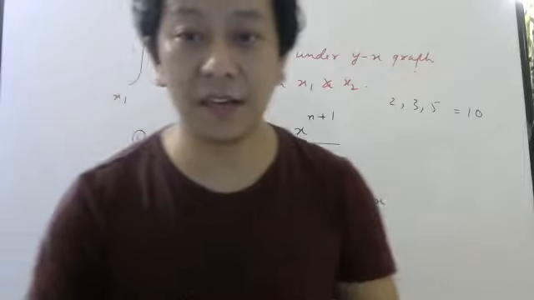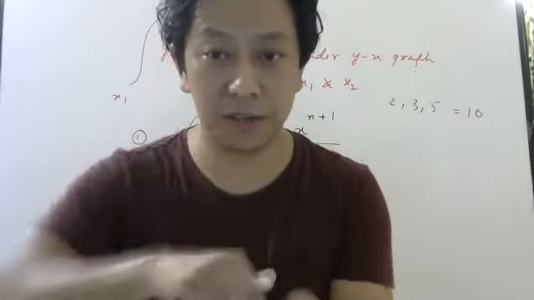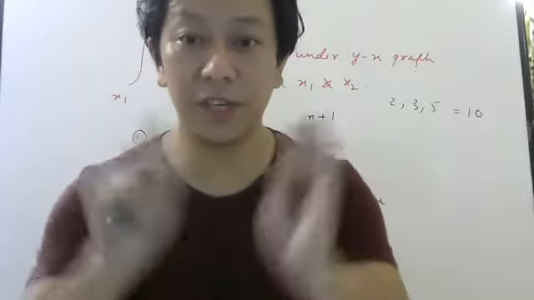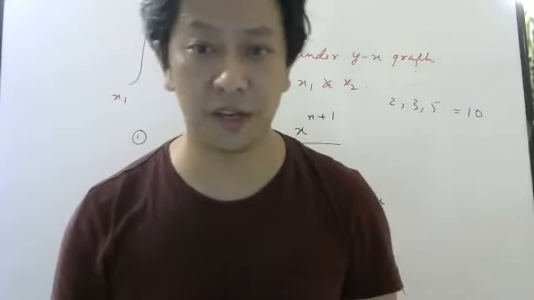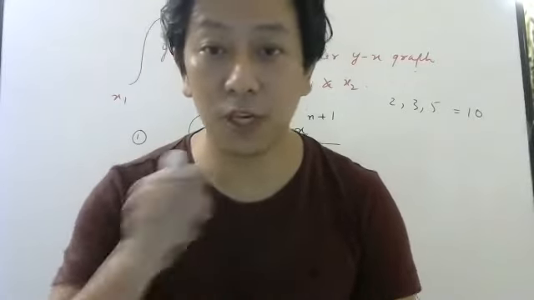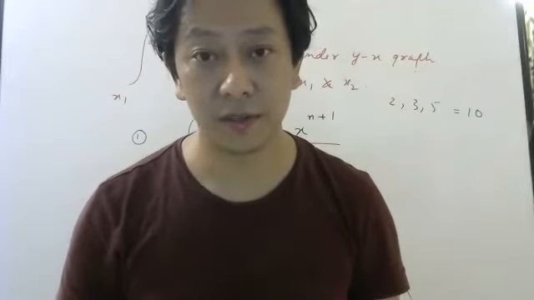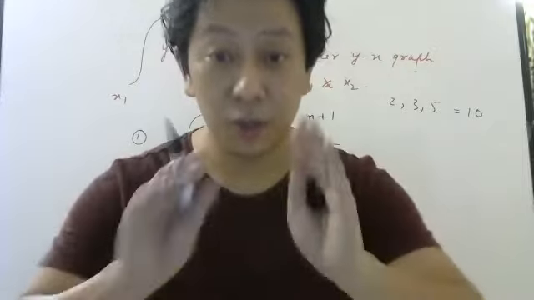Suppose I say add 2, 3 and 5, then you know what to do. 2 plus 3 plus 5 equal to 10. Suppose I say add all the numbers between 2 and 3. Some of you are saying 2.1, but what about 2.01? What about 2.001?